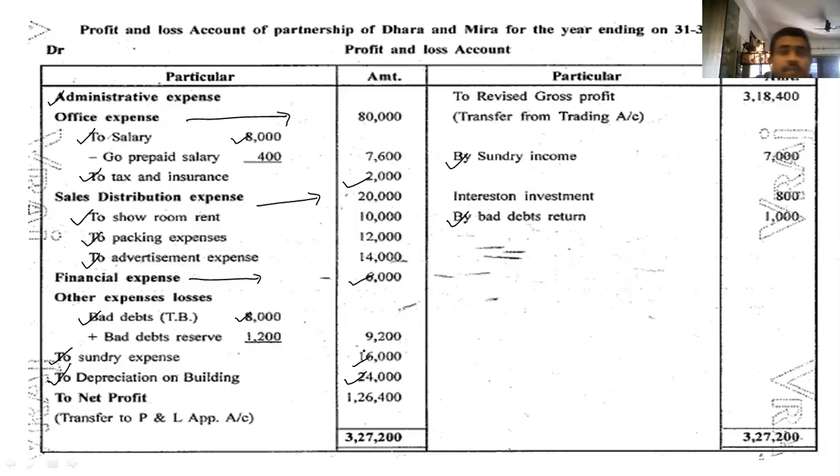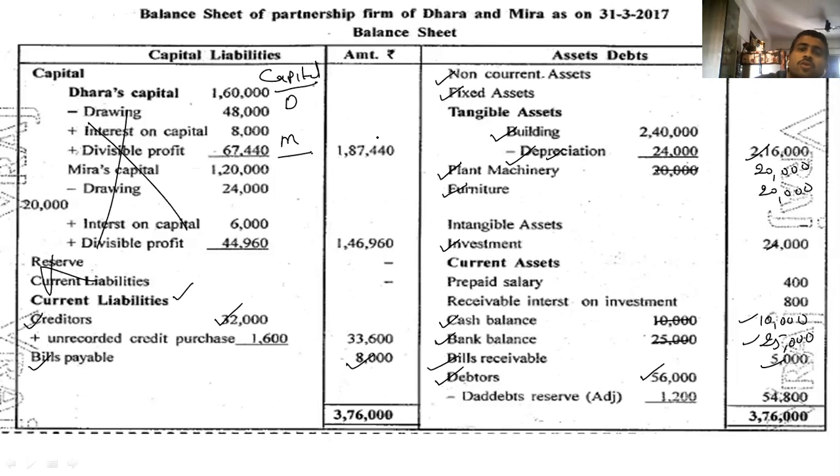After that, prepaid salary is given. Prepaid salary means salary is not there, but prepaid is there. So we have to deduct, sorry, salary is mentioned too. So we have to deduct from salary. Prepaid salary, 400. Outer column comes to 7,600. Now friends, minus, minus, opposite side. So it will go to asset. You can see asset prepaid salary 400.